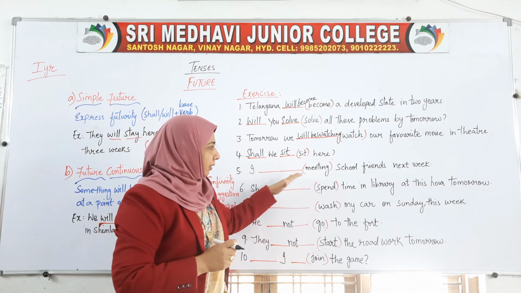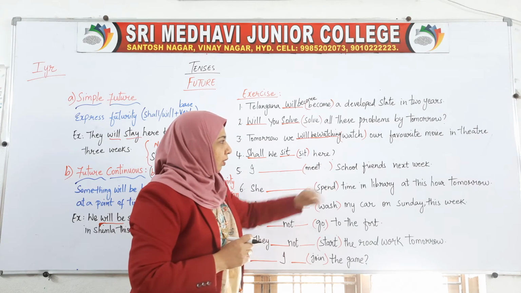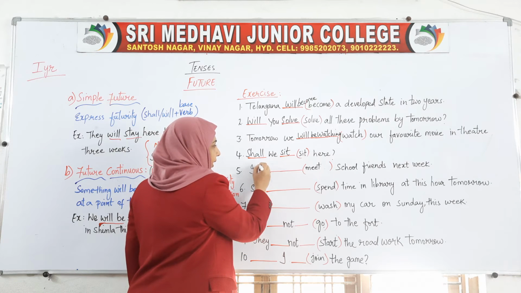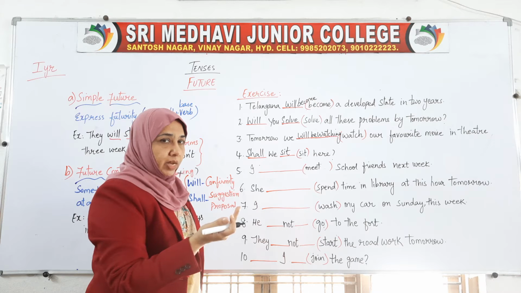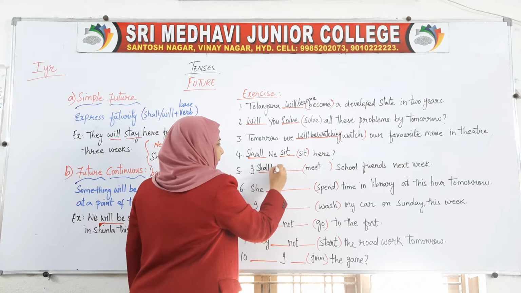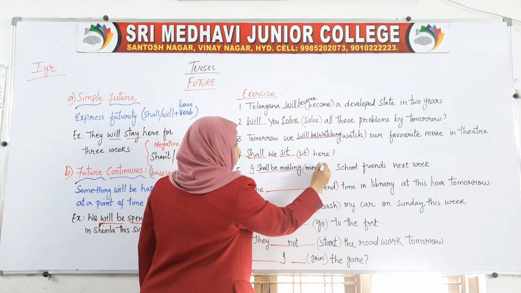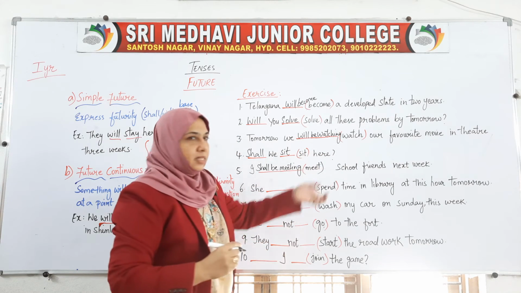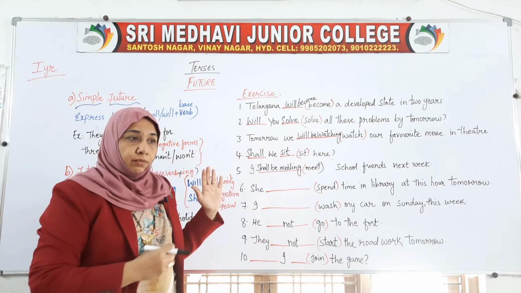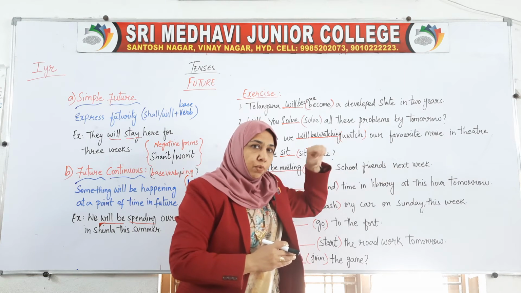Now next is I dash meeting. It could be meet, the verb, school friends next week. So here we have to go for I shall be, also it can be I will be. I shall be meeting school friends next week. It is about next week, in future, on a particular period or point of time.